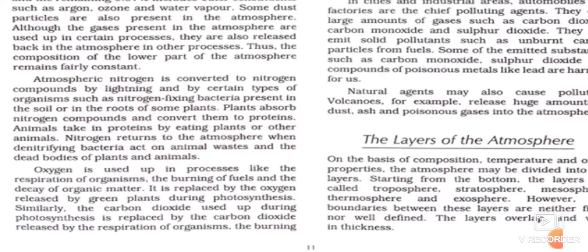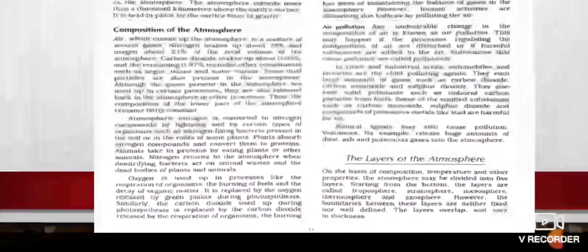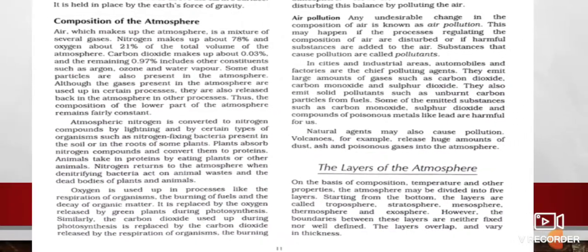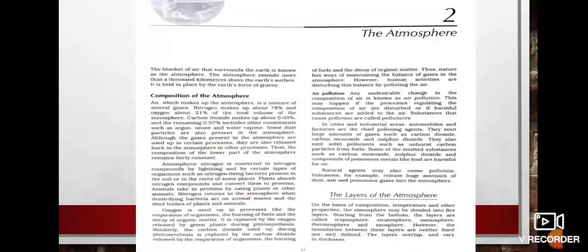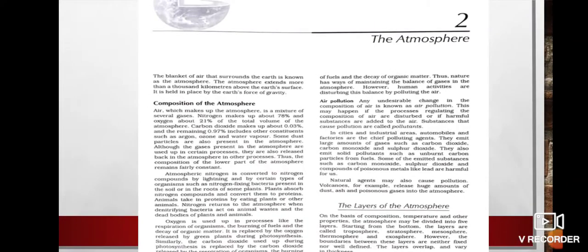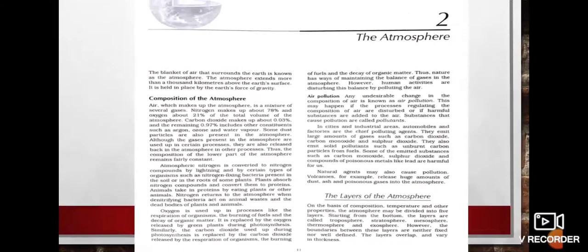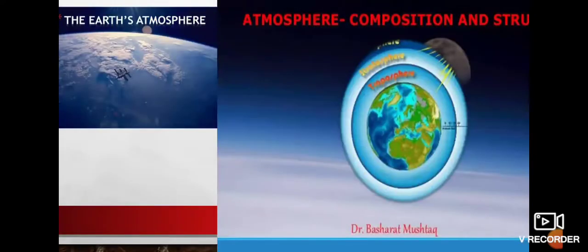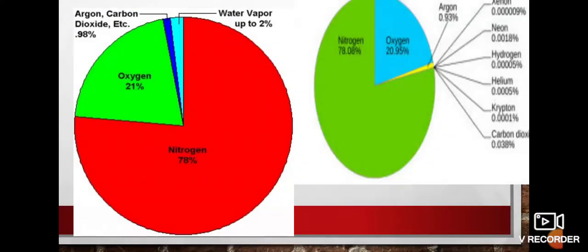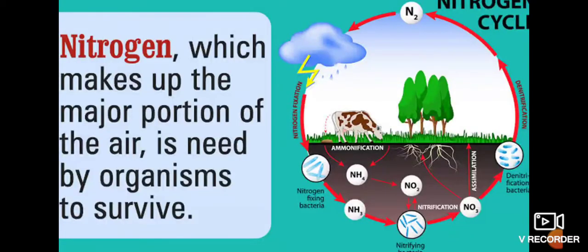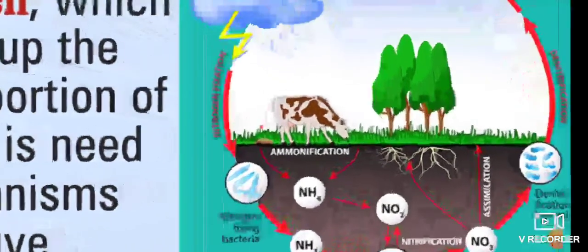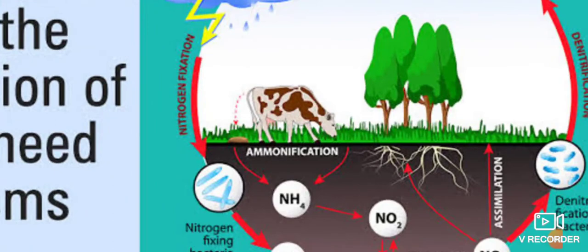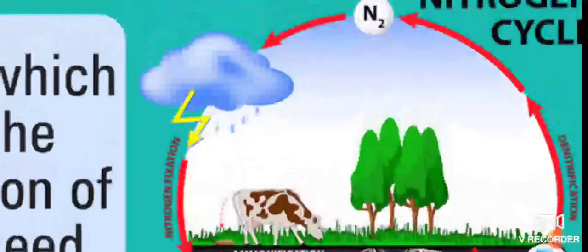So nitrogen is made available to the plants by the process of nitrogen fixation. In nitrogen fixation, what do the plants do? They trap the nitrogen. This is the atmosphere. Let me show you the diagram. In this diagram, you can see that nitrogen is made available to the plants by nitrogen fixation. That is, they trap the nitrogen from the atmosphere.